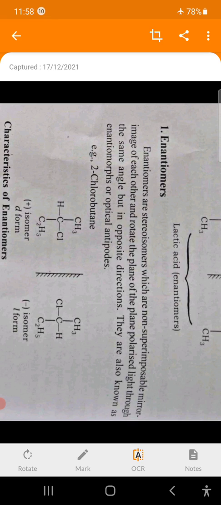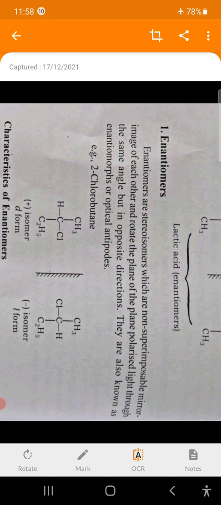Optical isomers which are non-superimposable on each other. For example, 2-chlorobutane. This compound contains one asymmetric carbon atom. Its mirror image, that is one form is the D form and another is the L form. These two are non-superimposable. Why non-superimposable?